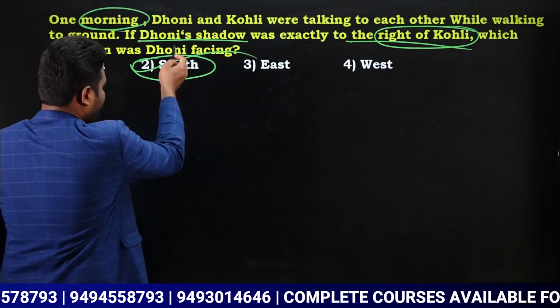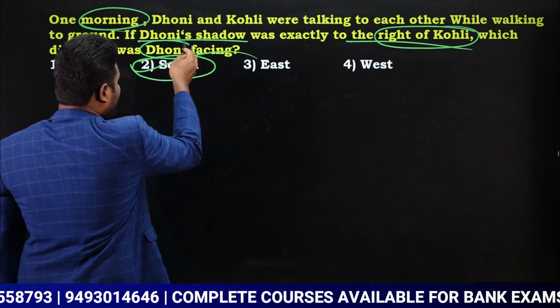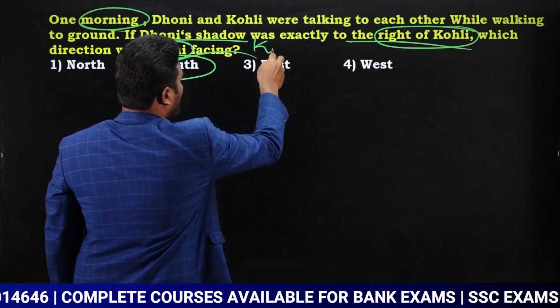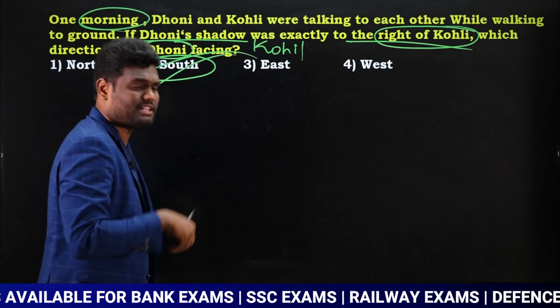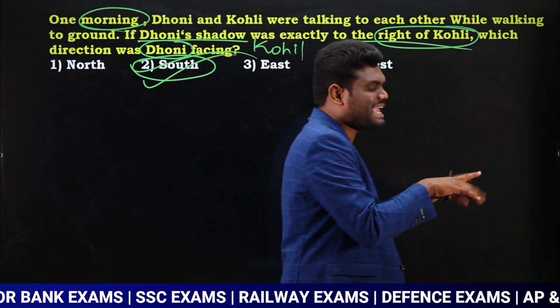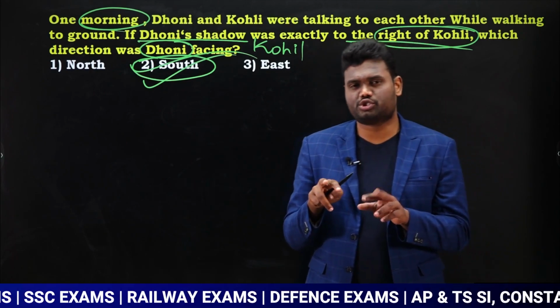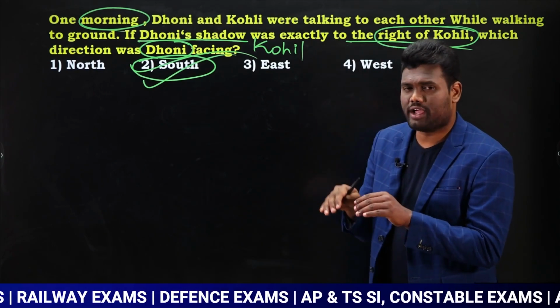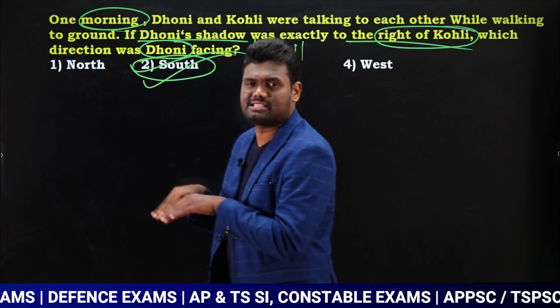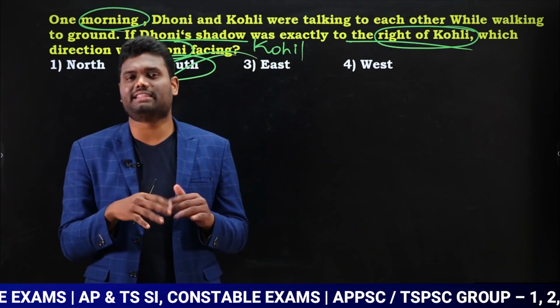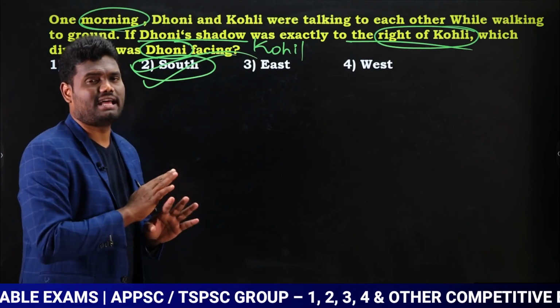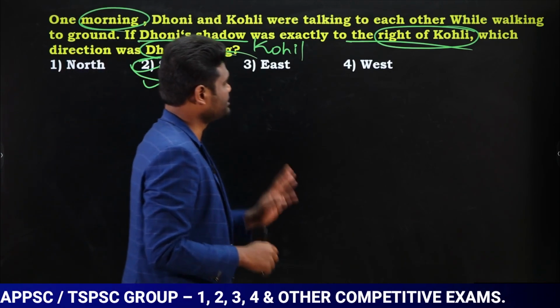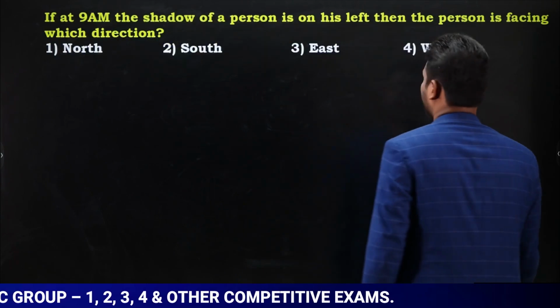And if you observe, whether the question is with respect to Dhoni or with respect to Kohli, the answer for both of them is going to be south. Why? Both of them are traveling in the same direction. Both of them are going for jogging. As both of them are traveling in the same direction, whether it is Dhoni or Kohli, no change in the answer. The answer is going to be south direction only. Okay, let us look at the next question.